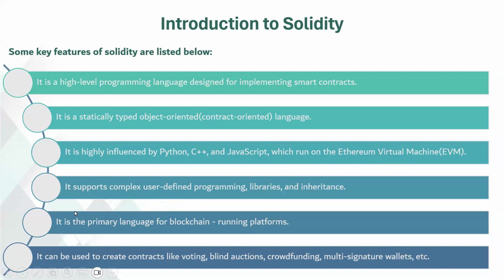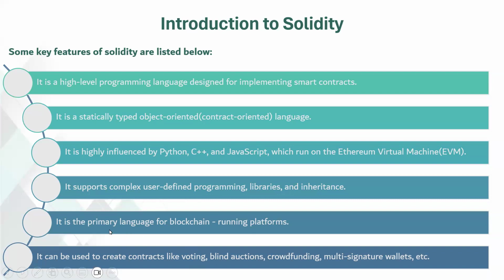Also, Solidity supports complex user-defined programming libraries and inheritance. So Solidity provides powerful features for developers to define complex logic and structures within their smart contracts. It supports user-defined data structures, functions, and libraries, allowing developers to create reusable code components. It also supports inheritance, enabling code reuse and modularity by allowing contracts to inherit properties and functions from other contracts.